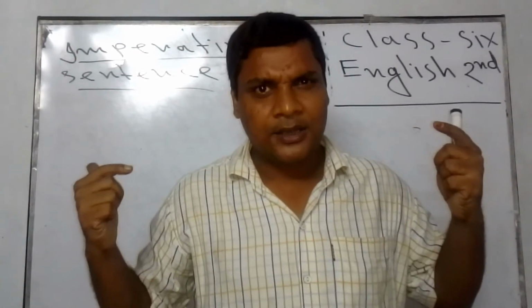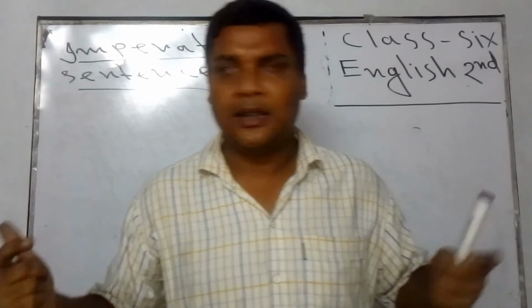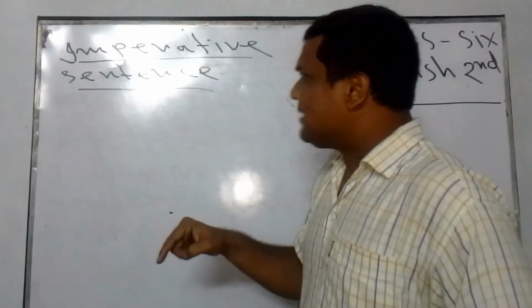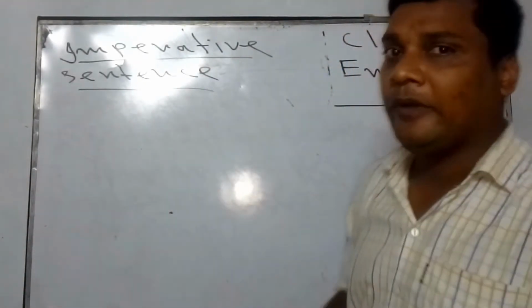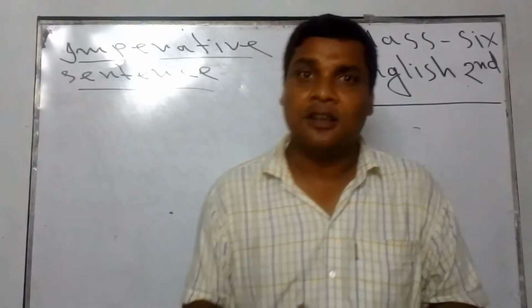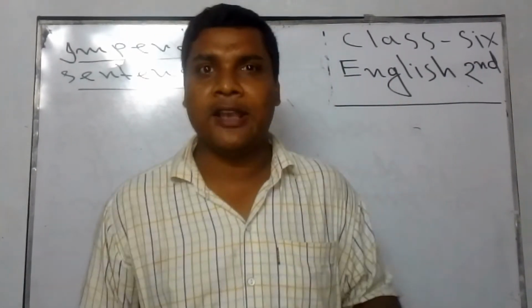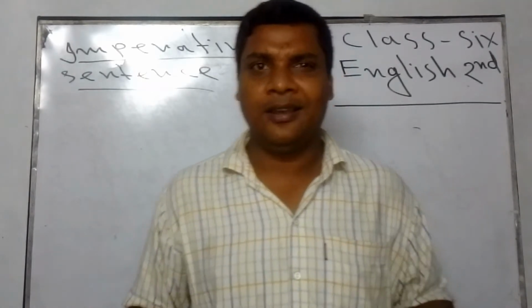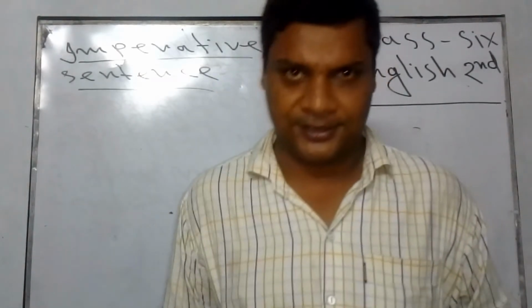You may think, sure, tell me about it. Yes, the imperative sentence definition will be: when a group of words are arranged for expressing order, request, suggestion, etc., then this will be called an imperative sentence.